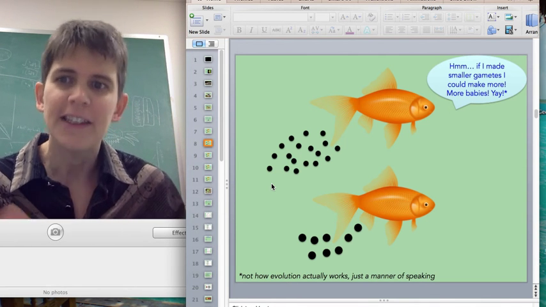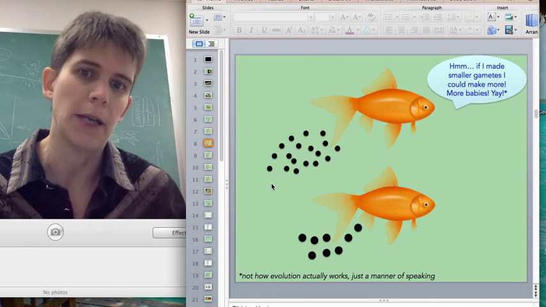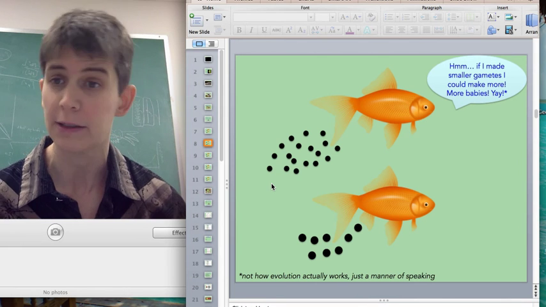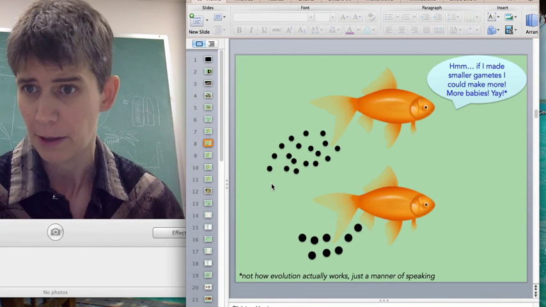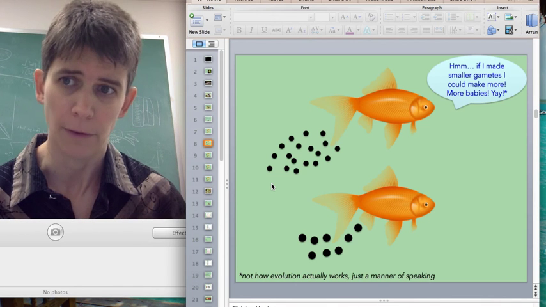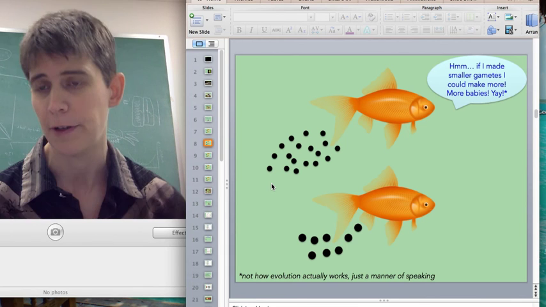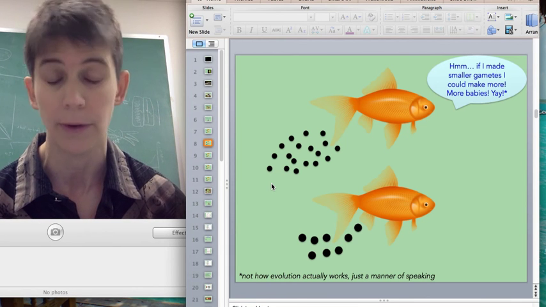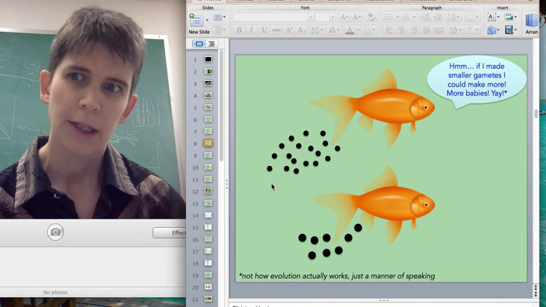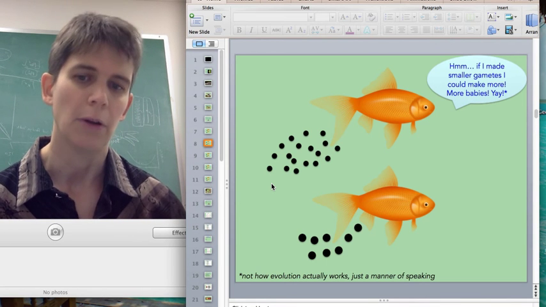But it is the case that that individual could make more babies if they made smaller gametes, because with the same amount of investment of energy, if they made them smaller, they would simply have more energy left over to make more of them. And if all of those gametes were able to fuse with the gametes of another individual, then they would result in more offspring. So in a sense, an animal would have an advantage, right, if they made smaller gametes.